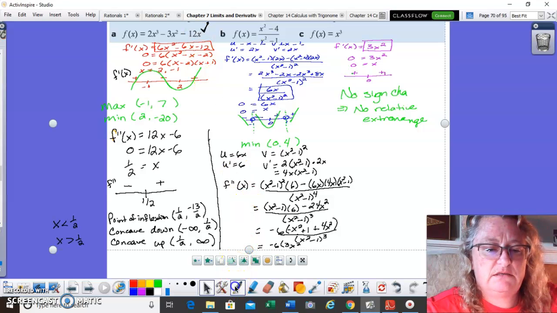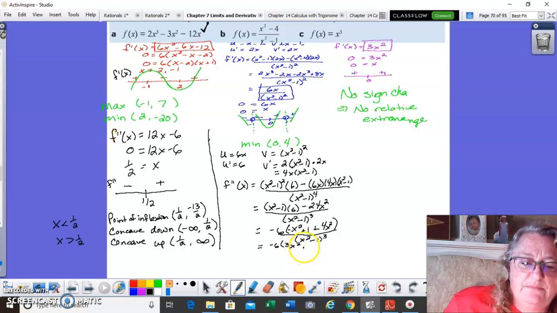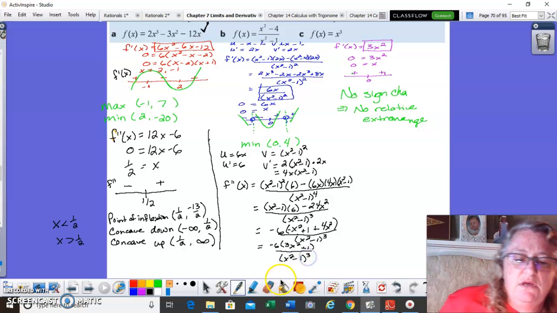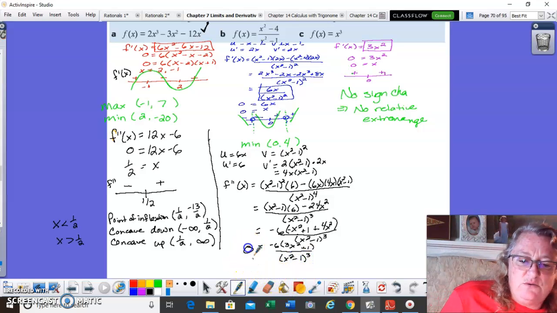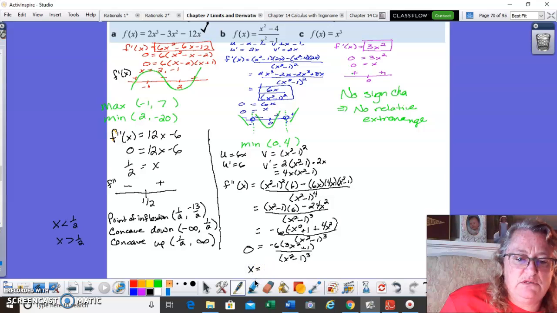All right. So 3x squared plus 1, and the denominator is still (x squared minus 1) quantity cubed. When this thing equals 0 will be when the numerator equals 0. So that would be at x equals... what could I put in there to make that equal 0?